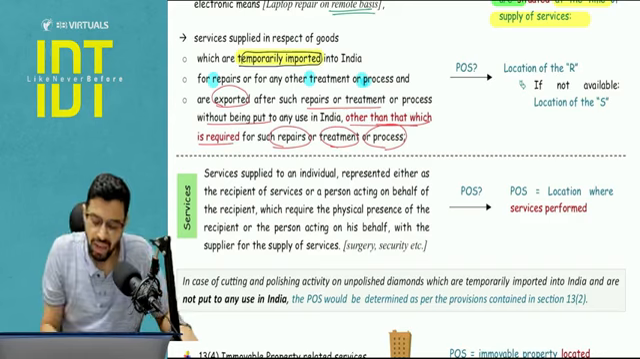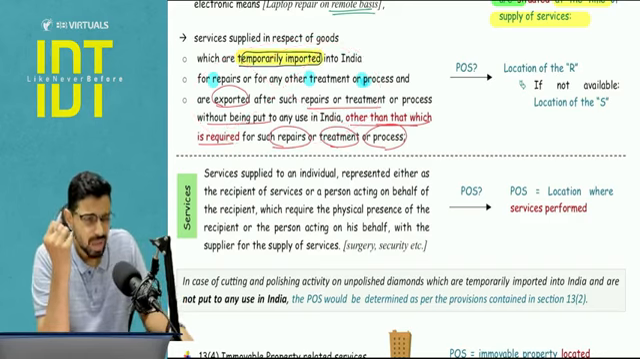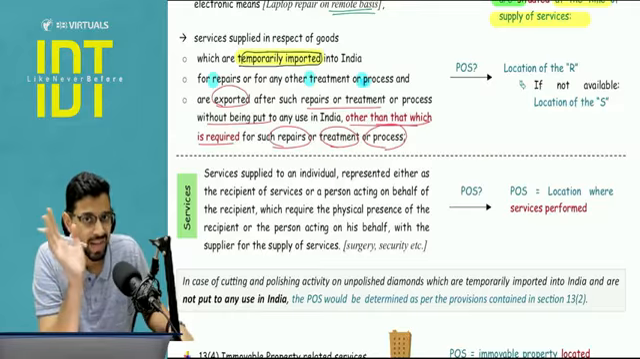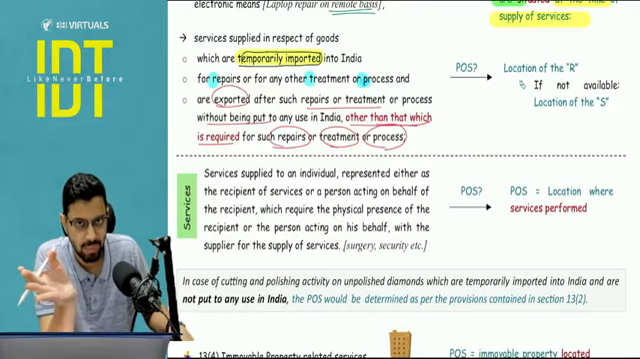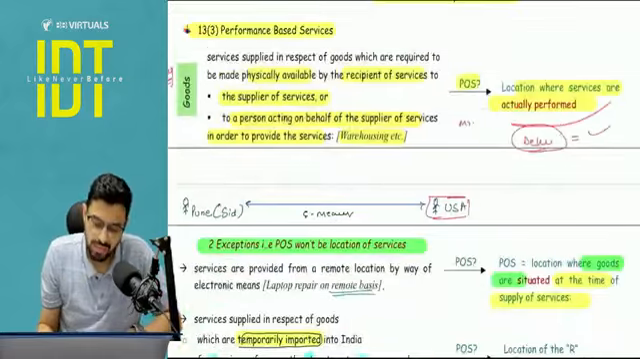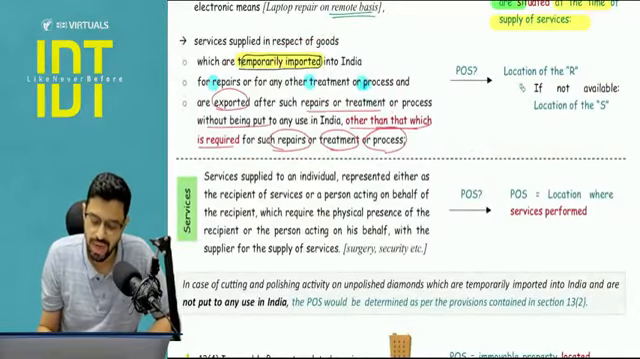Is it clear? If any of these conditions is not fulfilled, or if the question is silent with respect to the use in India, take a clear-cut assumption and state it in your exam. If any of the conditions is not fulfilled, then the answer will be this only, that is, where the services are actually performed. But if all these conditions are fulfilled, then you apply this provision, and this is somewhere like 13.2 only.